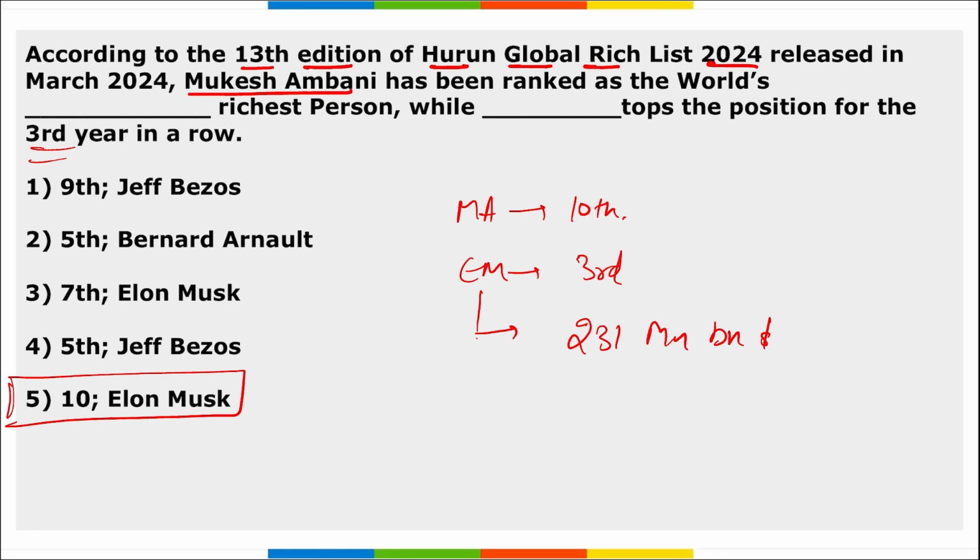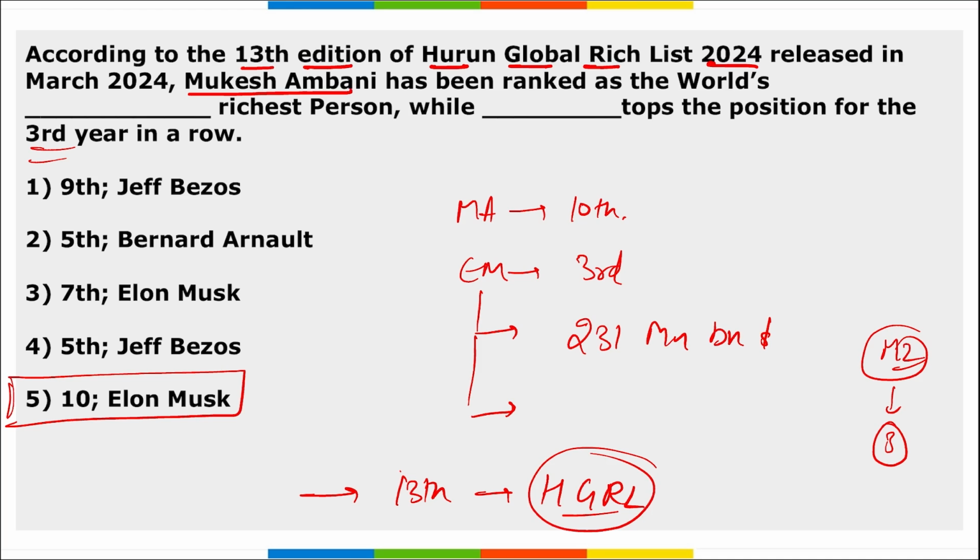But now, honestly telling, this data has been changed, and even Mark Zuckerberg is on the third position. Even Elon Musk is now on the fourth position. Right? So just because this is old data, just to keep a check on it, remember this data was released. This was the 13th edition of the Hurun Global Rich List.